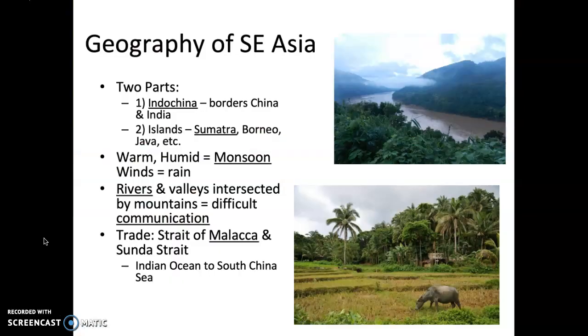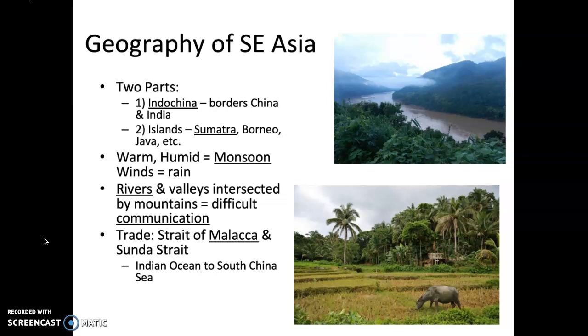So, geography of Southeast Asia, you have two parts. You have Indochina, which borders China and India. And then you've got islands like Sumatra, Borneo, and Java, which are some of the major ones. These areas are very warm and humid from monsoons, which cause heat to rise rather quickly, and lots of rain from winds.